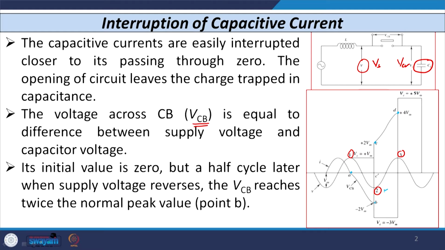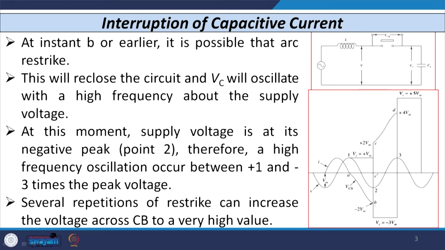At this point the voltage across the circuit breaker is the supply voltage minus the voltage across the capacitor. So, when the supply voltage is at its negative peak, the value of VCB becomes minus 2 Vm at point B. Immediately after that, there are fair chances of restriking of an arc.